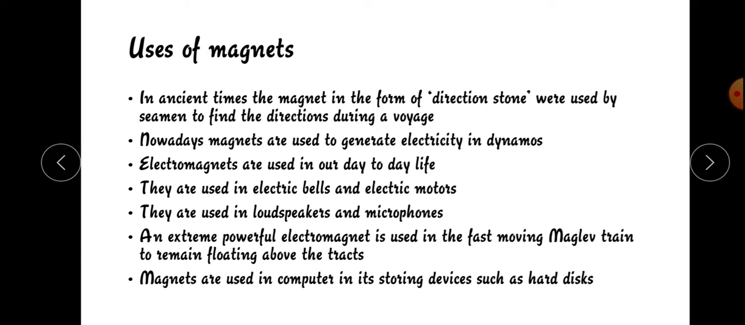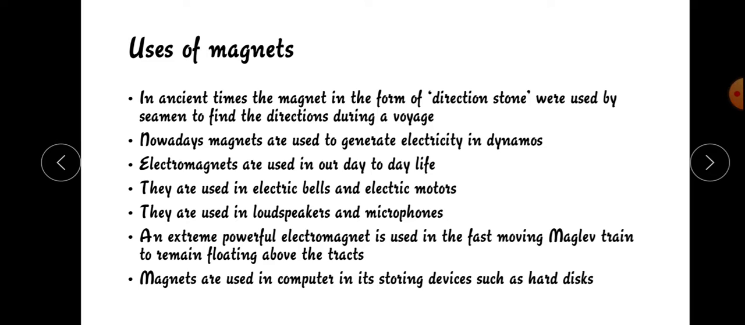Nowadays magnets are used to generate electricity in dynamos. The electromagnet, which we all know, is used in our day-to-day life. They are used in electric bulbs and electric motors. In electric motors, electromagnets are used.